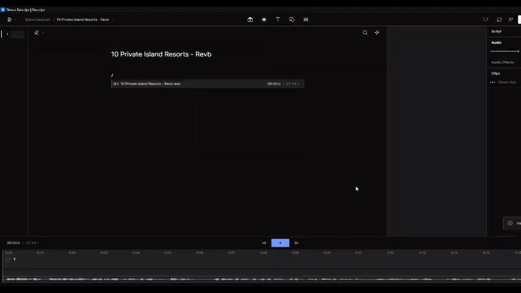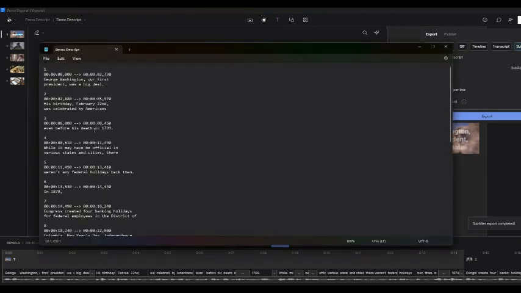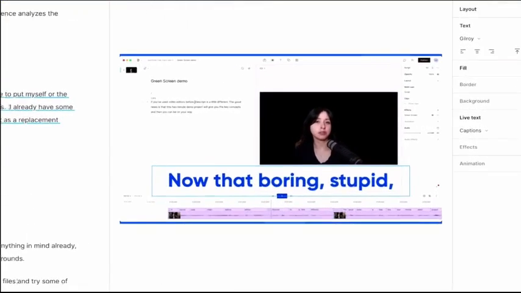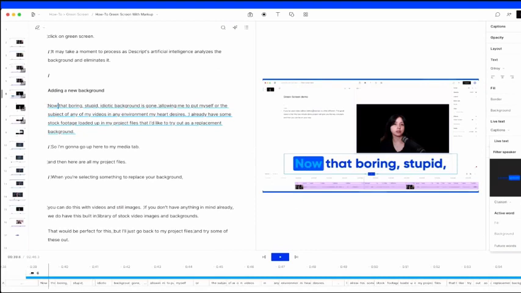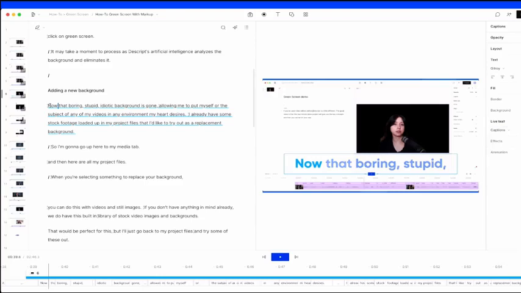Descript starts transcribing your recordings as soon as you add them to a project, or as you record directly in the application. You can make any needed corrections right there in the same spot. Captions and subtitles are another area where Descript stands out. Since you're editing the video like a doc, Descript has everything it needs to easily create an SRT file that you can upload with your videos to platforms like YouTube and make sure your captions are accurate. Descript also uses the transcript to easily create subtitles without having to retype them or sync them one by one for a whole video. You can customize the appearance using several preset styles or choose your own colors, fonts, and styling for the active word and upcoming words.